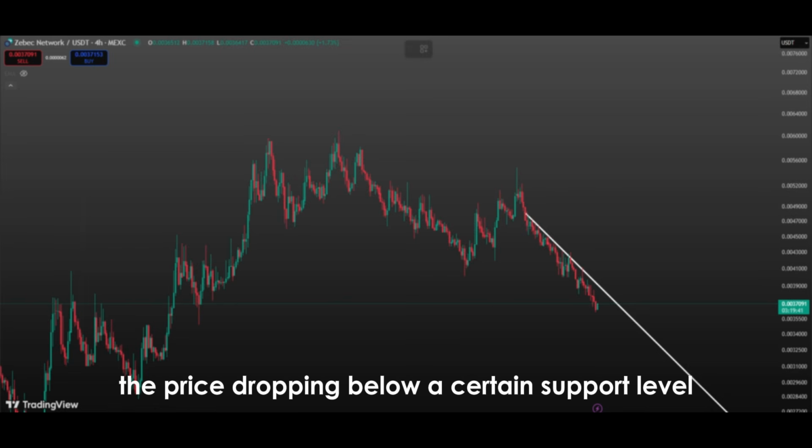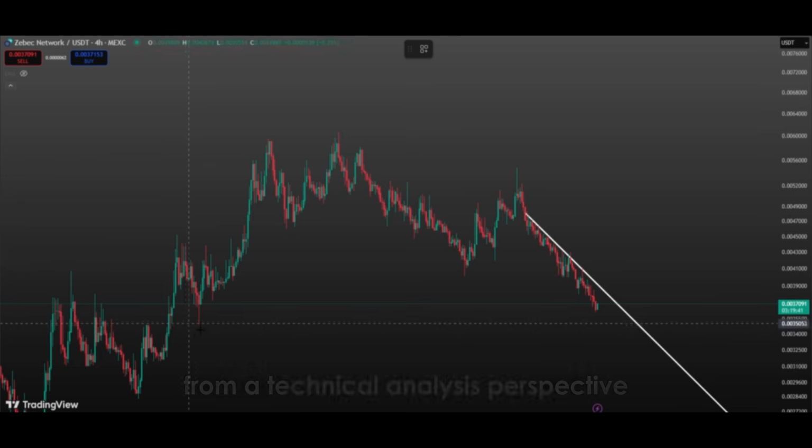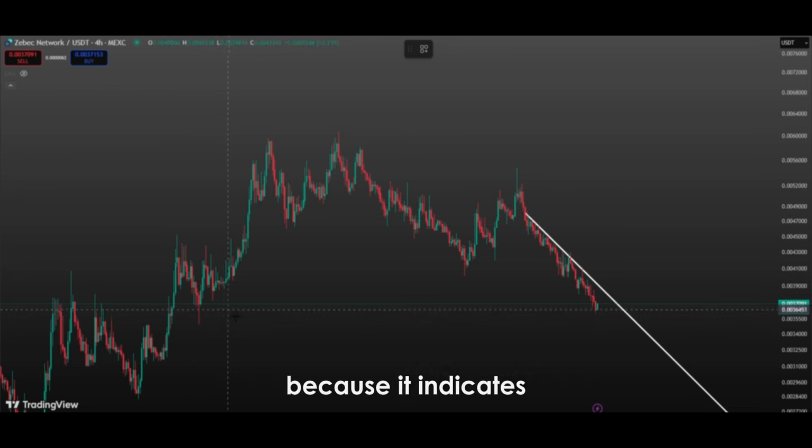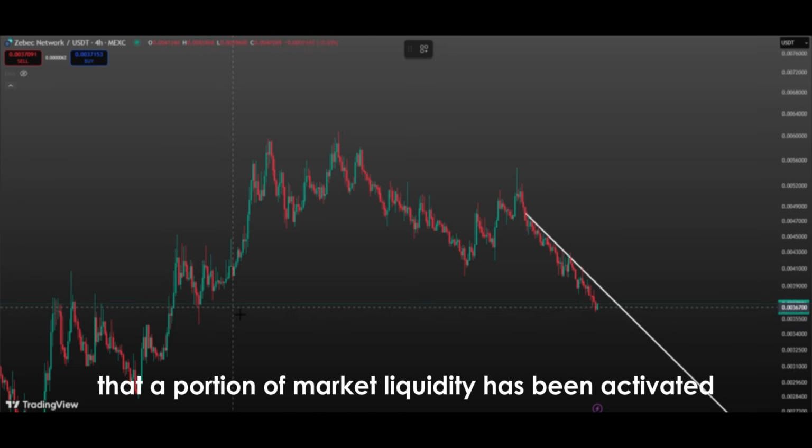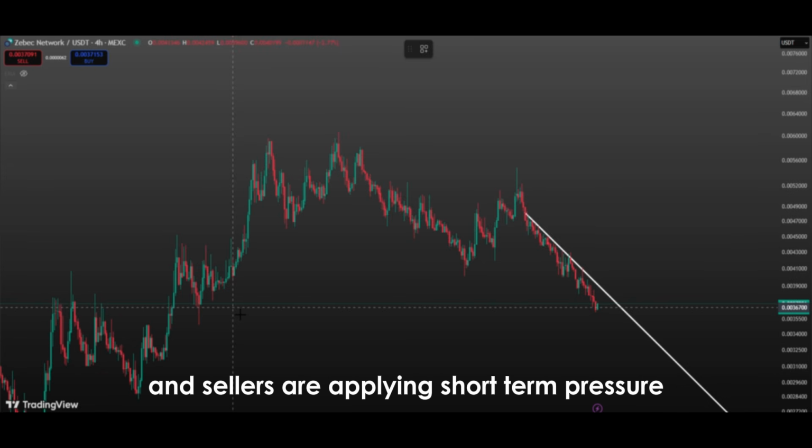The price dropping below a certain support level is a critical situation from a technical analysis perspective because it indicates that a portion of market liquidity has been activated and sellers are applying short-term pressure.